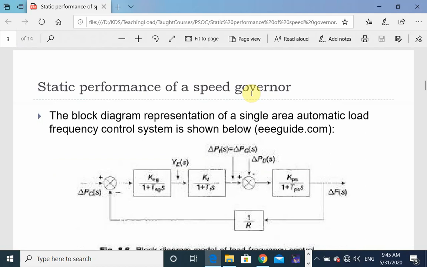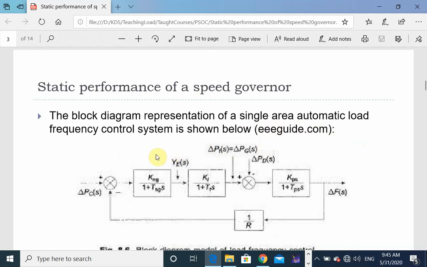So, static performance of speed governor system. The static performance of speed governor system can be obtained by the block diagram representation of single area load frequency control system, which is shown below. I have taken this from the resource which is available on the internet, tripleguide.com. You can also see the internet source there.